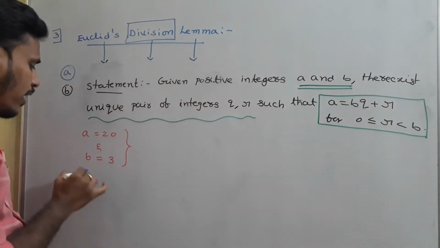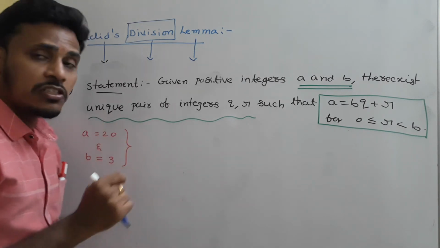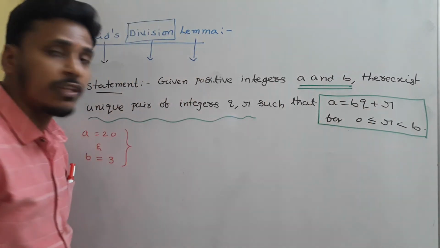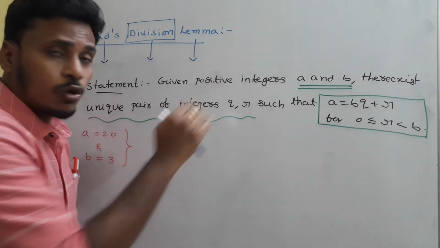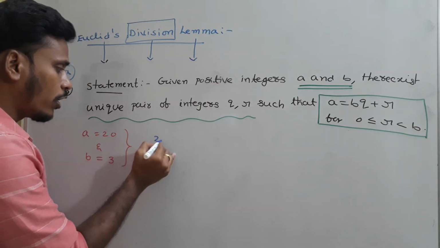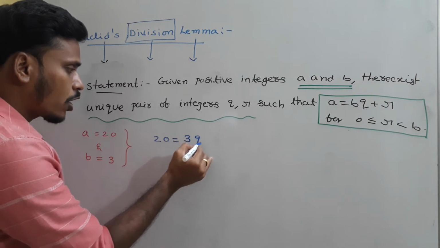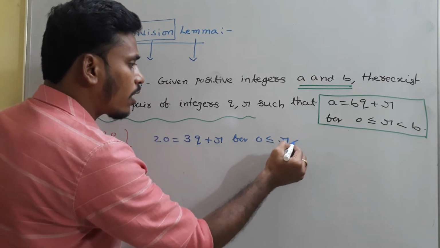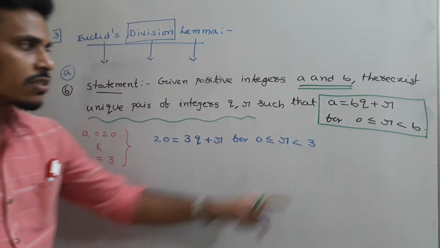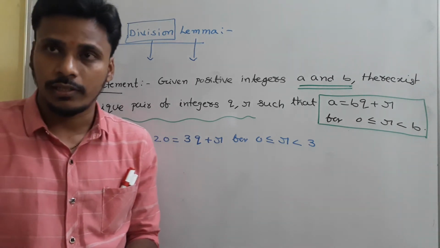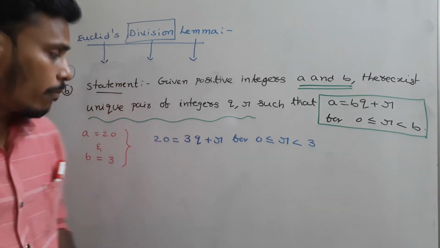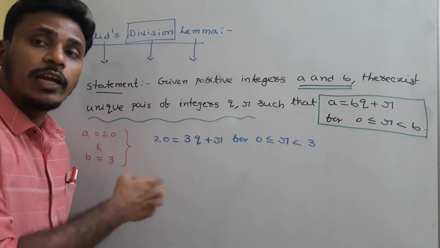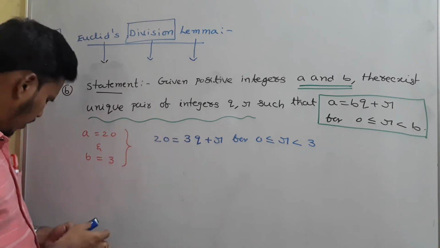Now I am starting my discussion with a and b. I am searching for q, r. And that q, r, along with a and b, will form this statement. So how can I write? a is equal to bq plus r, right? So a I know as 20, b I know as 3, and q plus r, for 0 less than or equal to r less than 3, right? So this is the statement. I don't know q and r at present, and I am trying to figure out that q and r. You take different numbers in the place of q and try to find r like that, okay? So this is the statement actually.